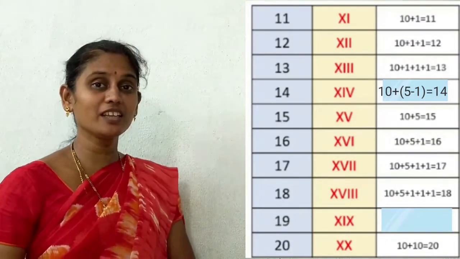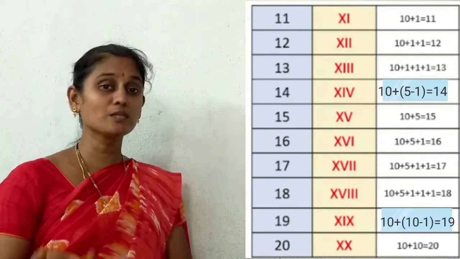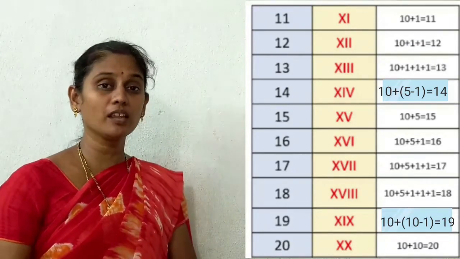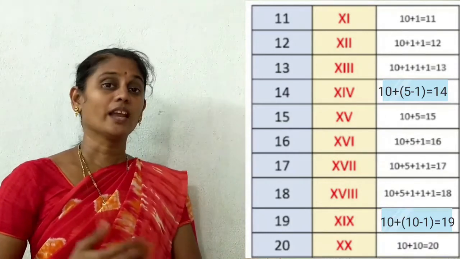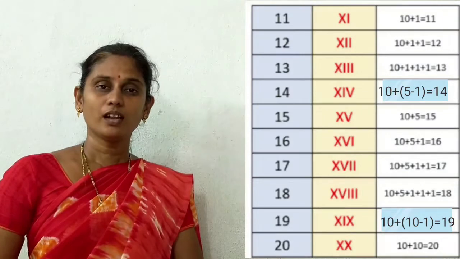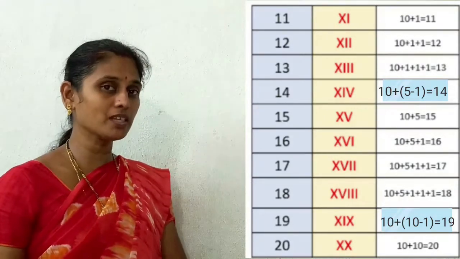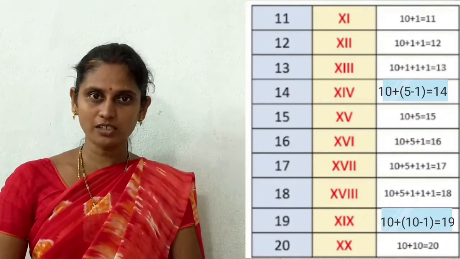For 19, 10 plus 9. X. And the symbol for 9 is IX. So the symbol for 19 is XIX. Now 20. How many X should repeat? 2 X's, XX. Got it, children?